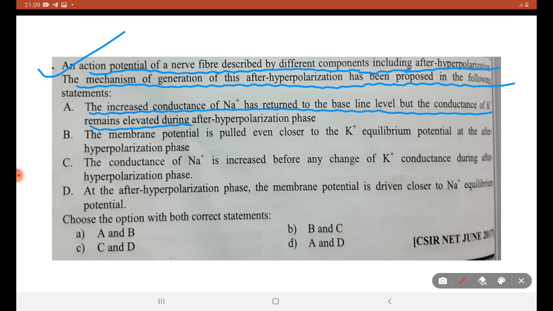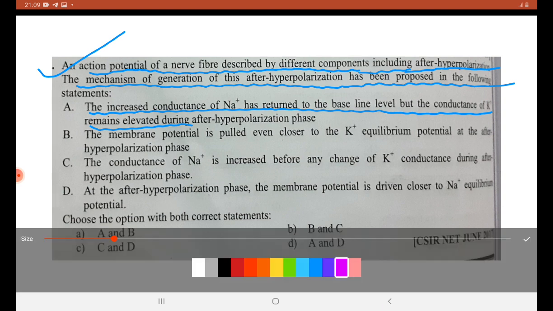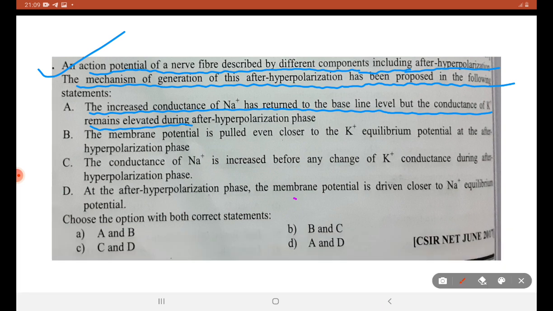So during after hyperpolarization, what is happening? At after hyperpolarization phase, the membrane potential is driven close to the Na plus equilibrium potential. Is A a correct statement? Correct. Increased conduction of Na plus has returned to the baseline level, but the conduction of K plus remains elevated during after hyperpolarization phase.